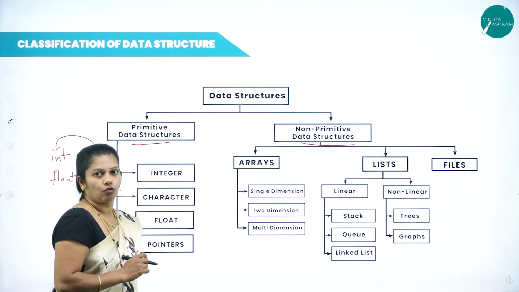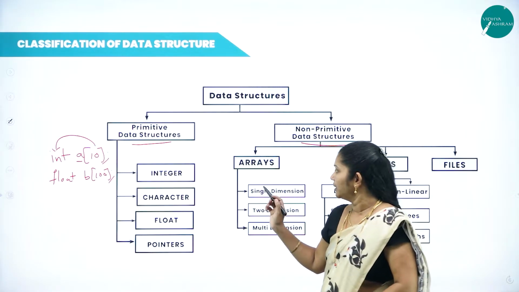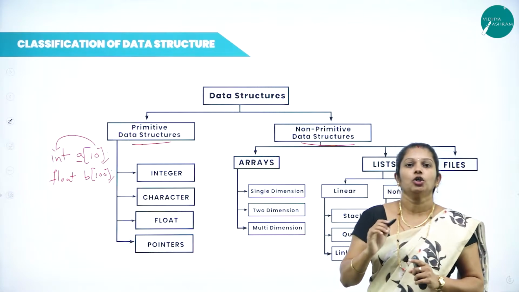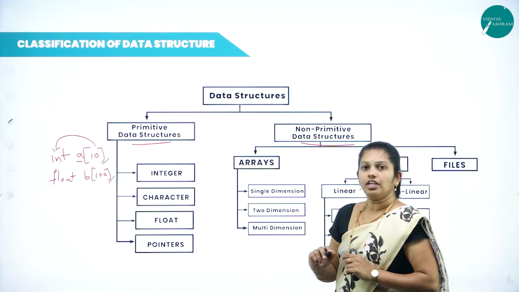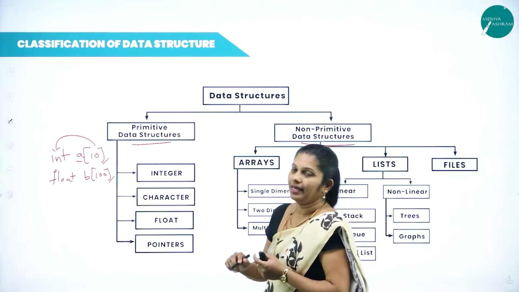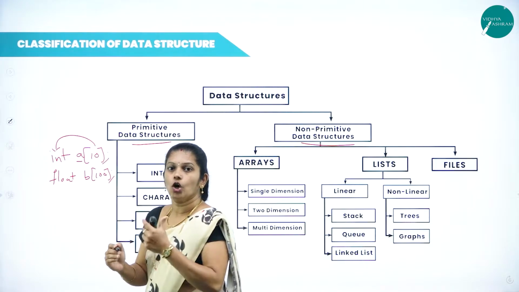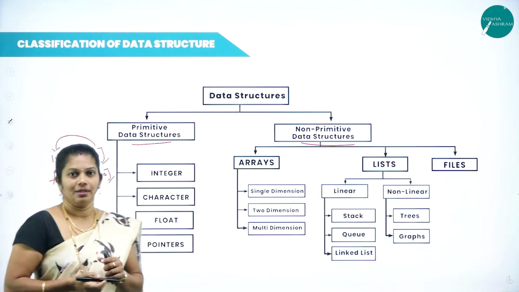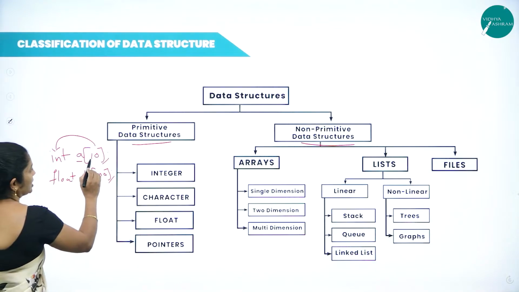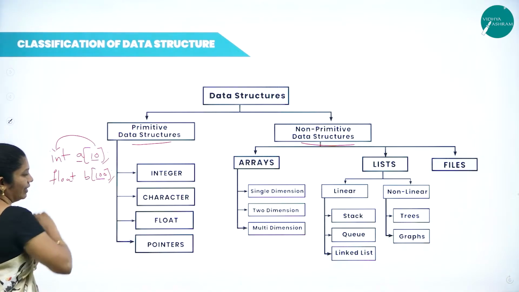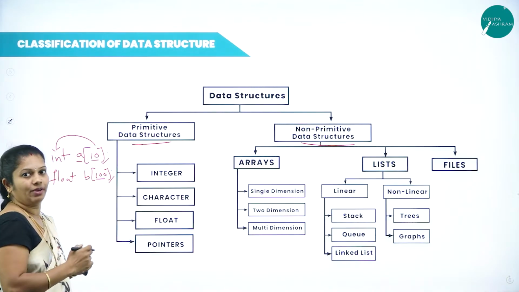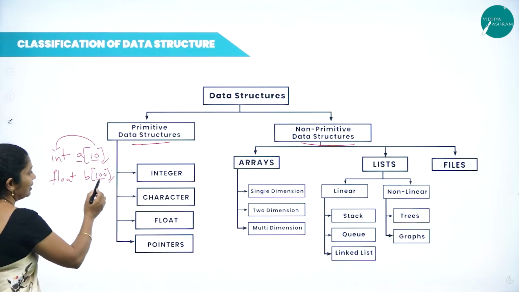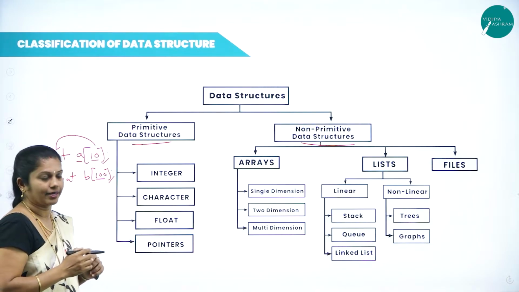When we come to types of array, there are three types: one-dimensional array, two-dimensional array, as well as multi-dimensional array.